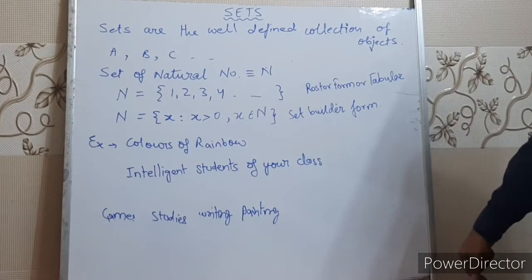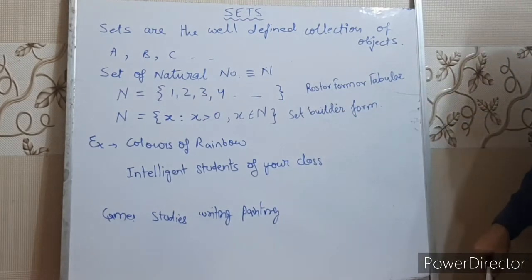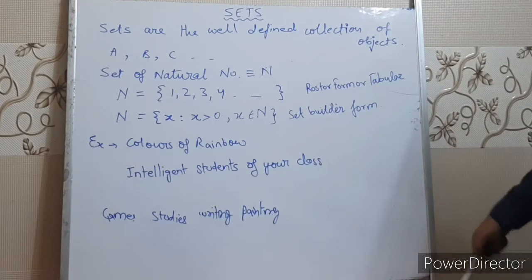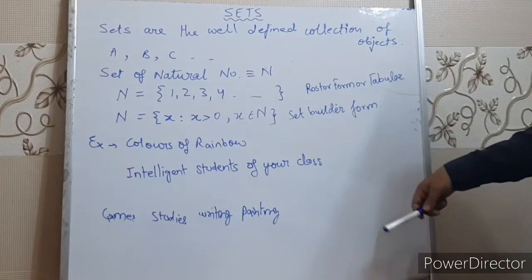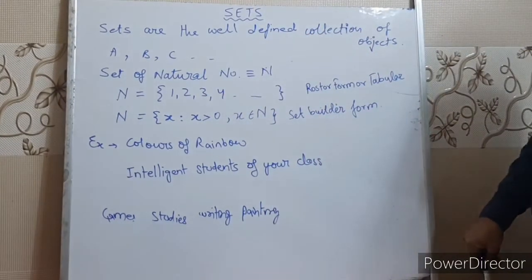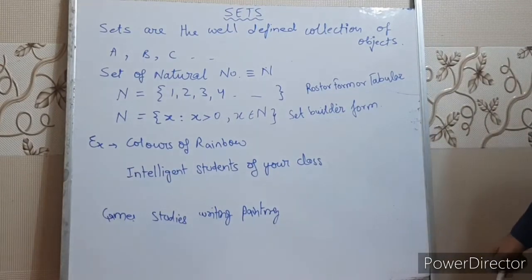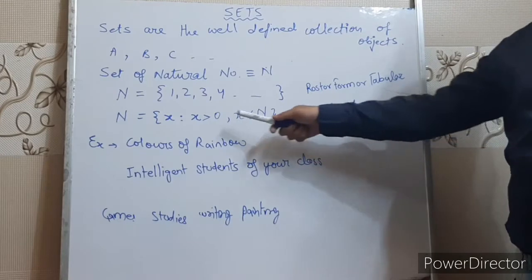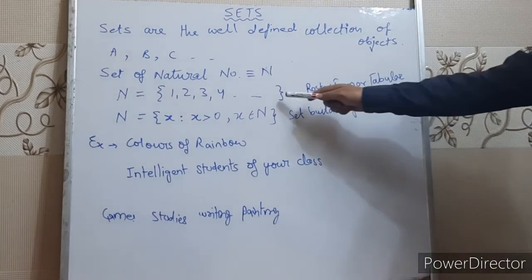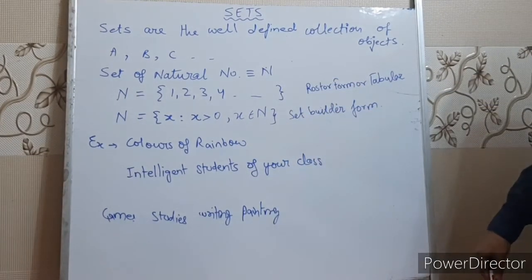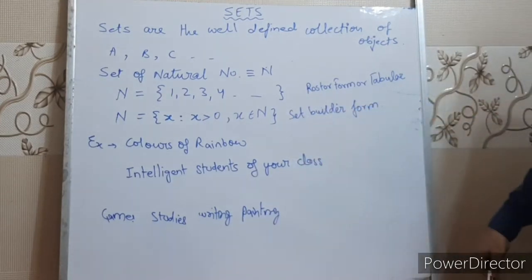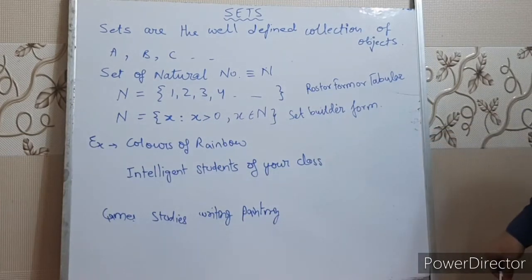Okay. Suppose we have to represent set of natural numbers. So natural number is represented by capital N. If we have to write set of natural numbers, we can write N equals to curly bracket 1, 2, 3, 4 and so on. That means up to infinity. And this set can also be represented as x such that x is greater than 0 and x belongs to natural number. So this format of representing natural numbers is called roster form or tabular form. And this form is set builder form, right children? You have studied in class 10.